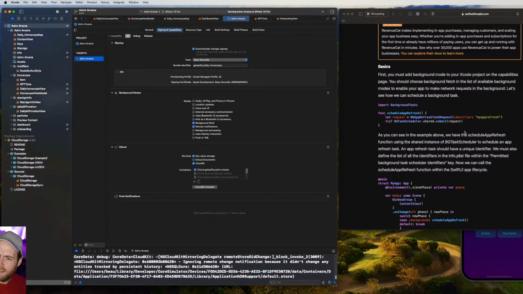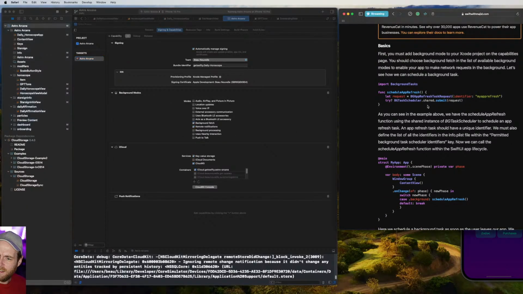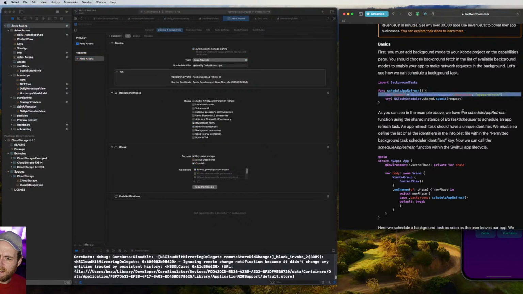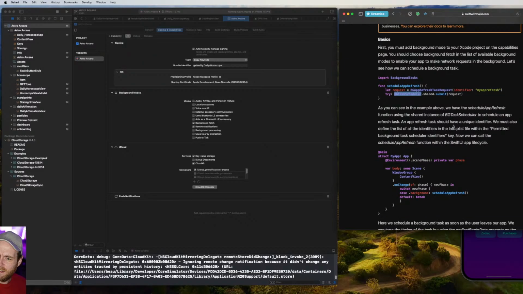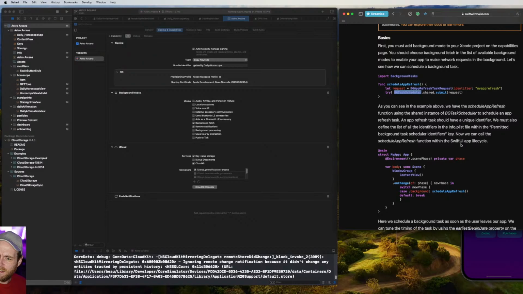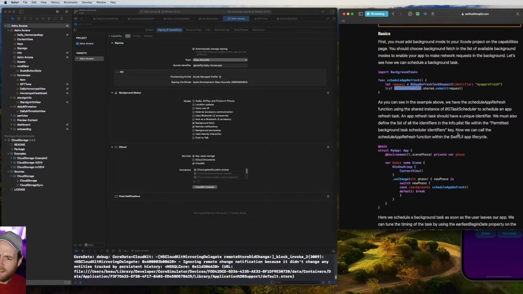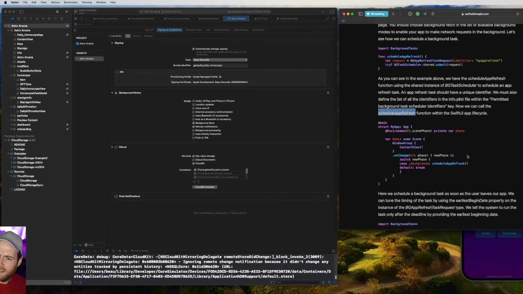So it looks like we need to create a new file. And we need to schedule one of these. Okay, so we've got a function that we can use, and we give it an identifier, BGTaskScheduler, and we submit the request. As you can see in the example above, we have the schedule app refresh function using the shared instance of BGTaskScheduler to schedule an app refresh task. An app refresh task should have a unique identifier. We must also define the list of all the identifiers in the Info.plist file with the permitted background task scheduler identifiers key. Now we can call the function from within the SwiftUI app lifecycle.